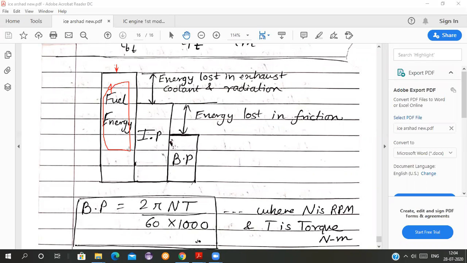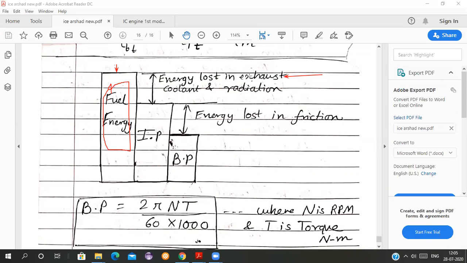Some of this heat is lost in the coolant. Why coolant? Because, as you know, the engine walls are cooled continuously by the coolant, therefore it is taking some amount of heat from the system, and therefore some energy is lost.